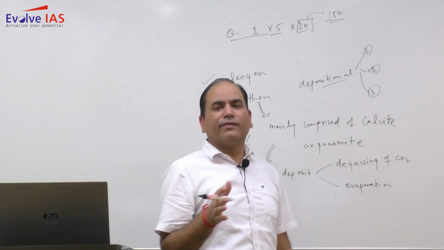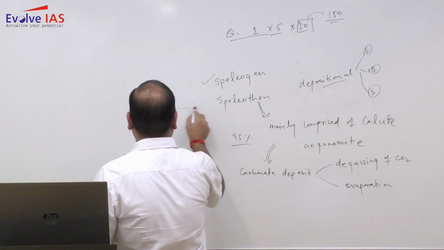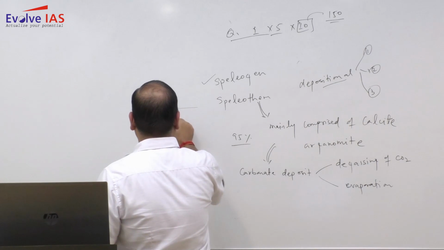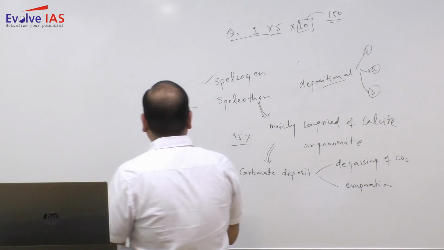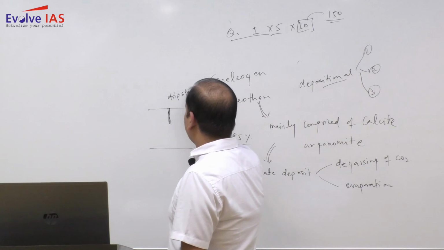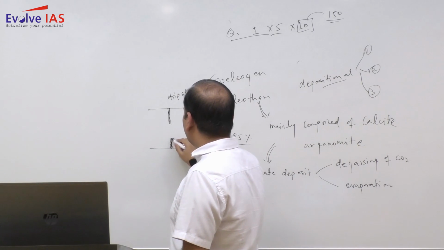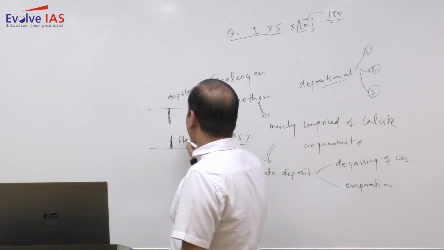Speleothems have different forms. So some of the speleothem develops from the ceiling. So it is referred to as dripstone, and some of the speleothem develops from the floor. So it is referred to as flowstone.